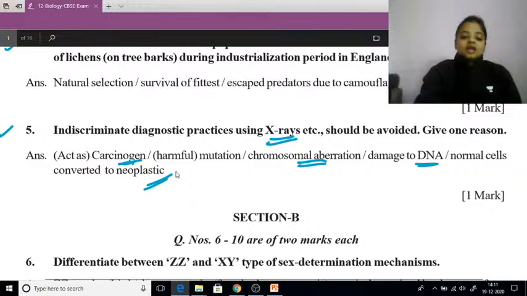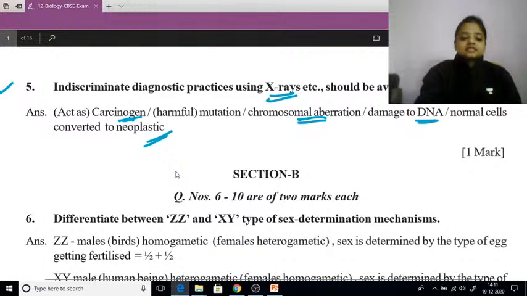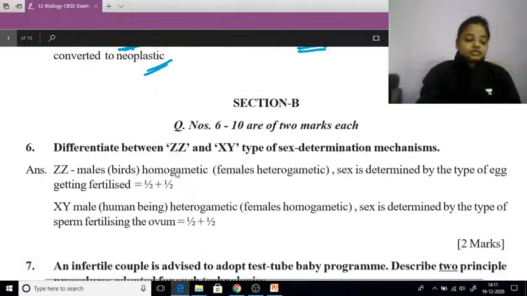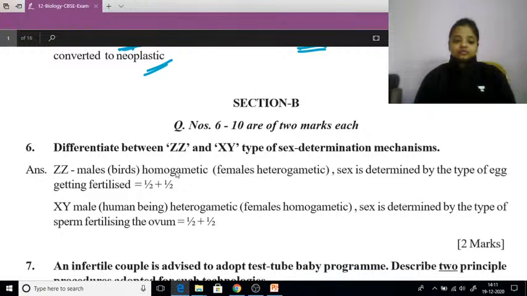Now comes section B, that is, questions 6 to 10 will be of 2 marks each. The 1 mark questions were 5, and the 2 mark questions are again 5. So my dear students, whenever you are writing an answer, whether it is 1 mark, 2 mark, 3 mark, 4 mark or 5 mark, it doesn't matter. The thing is how you are writing. If it is a 2 mark question, you have to write the answer very precisely, even if the answer is big. You cannot write the whole page for just 2 marks.